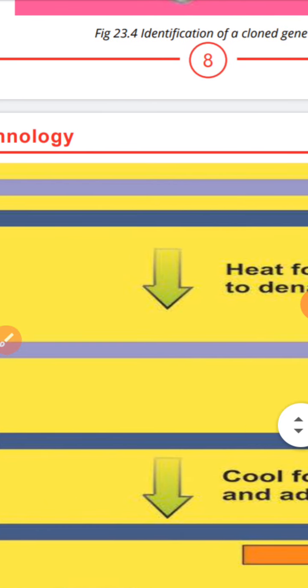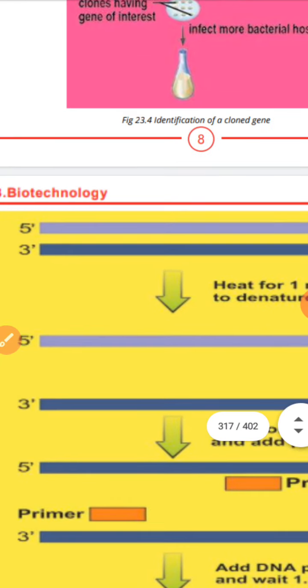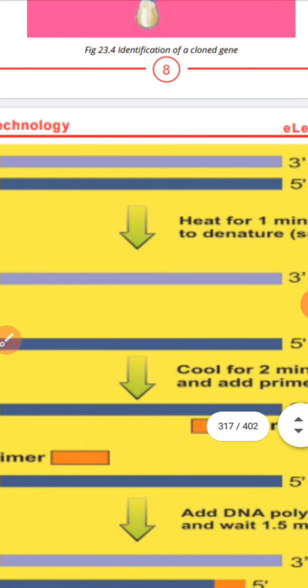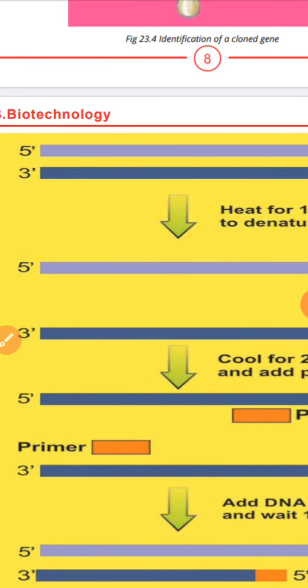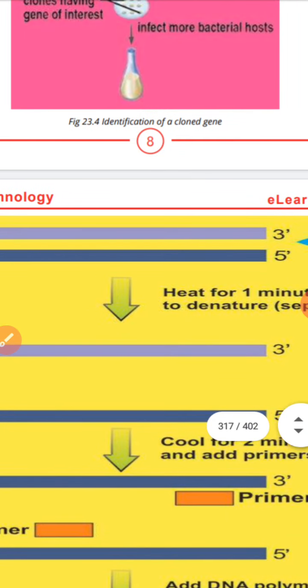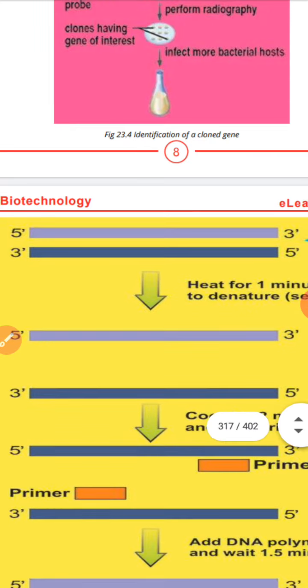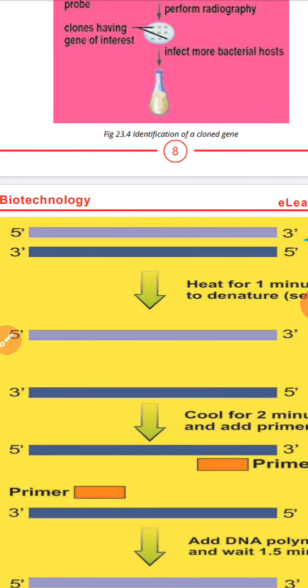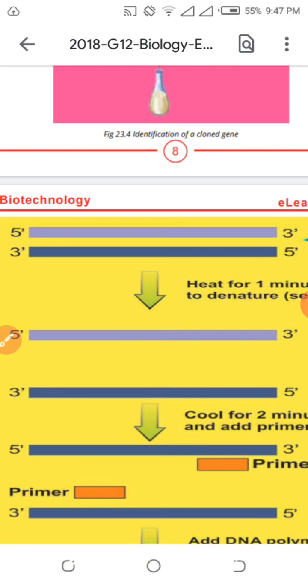Look here, this is the DNA, and DNA, you know, is in complementary strands, because one strand completes the other. As you know, one strand starts from 5 to 3, and one strand starts from 3 to 5. That is called antiparallel, as I told in the classroom, because this is carbon number 3 of the sugar attached with an OH group. Here carbon number 5 of the deoxyribose sugar is attached with the phosphate. Here is OH, here is the phosphate, because both strands are opposite. One starts from OH, the other strand starts from phosphate, so they are called antiparallel.